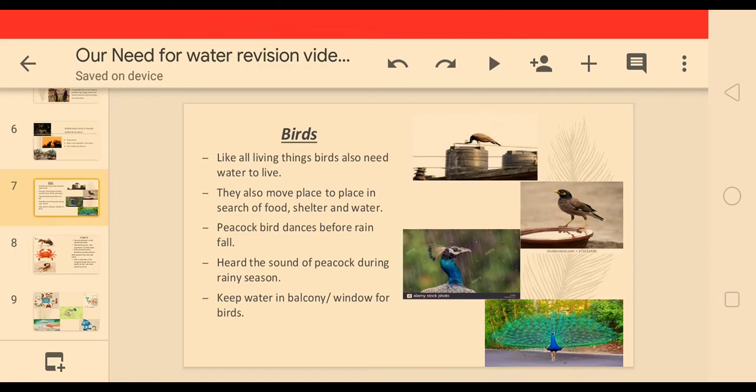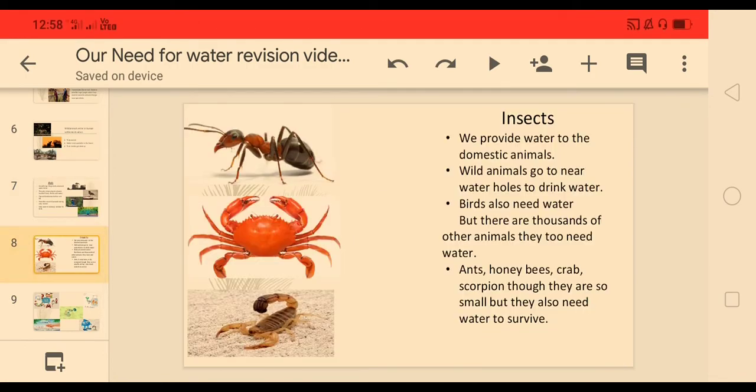Insects. The animals which have 6 legs are called insects. Yes. We provide water to domestic animals, and wild animals go to the nearby water hole to drink water. Birds also need water, but there are thousands of other animals, they too need water. Ants, honeybees, crabs, scorpions, though they are so small, they also need water to survive.